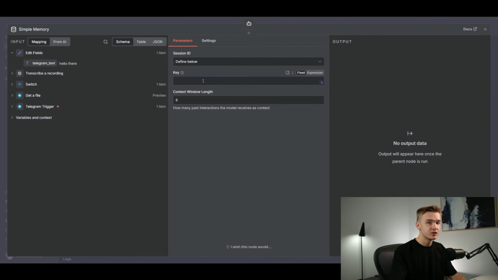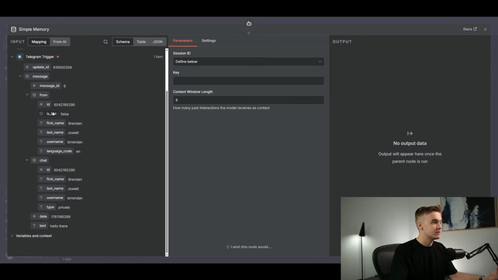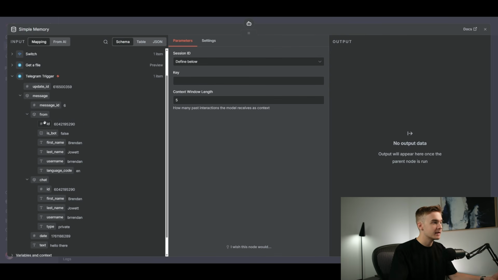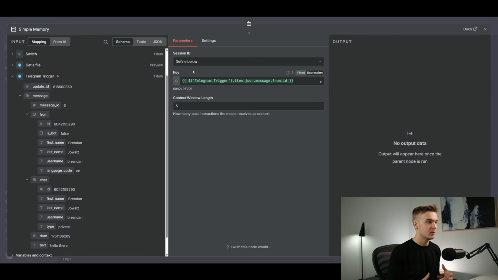So this key is just determining which conversation this bit of memory is relevant to. We can just type in whatever we'd like here. In my case, I do want it to have context on all of the conversations that I've had with it in the past so that it can reference that conversational history and then maybe make some smarter decisions based on it. I could grab this ID right here, which is related to my own Telegram account. So if I grab this ID, it just means that every conversation that I have with it, all of that memory is going to be associated with a line that is relevant to my own Telegram account. So no matter what, whenever we message this thing, it is going to remember us and it's going to be able to reference that past chat history.